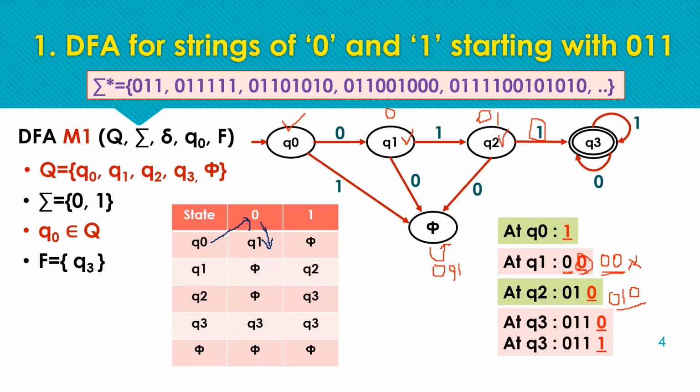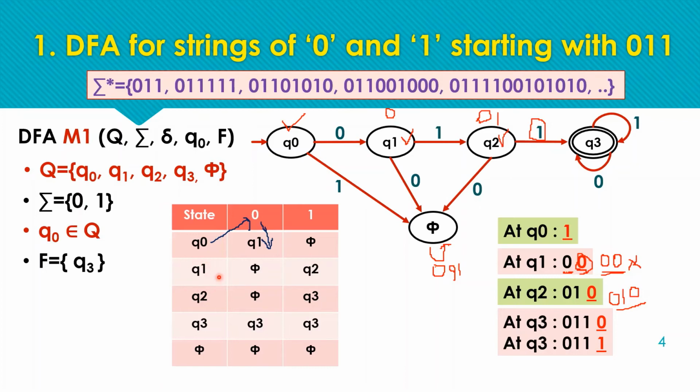So from Q0 on receiving 0, we are moving to state Q1. For the next input symbol 1, we are moving to the dead state. Here we have mentioned it in the table.